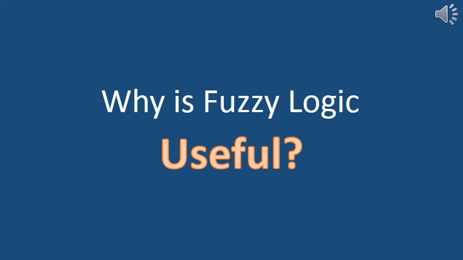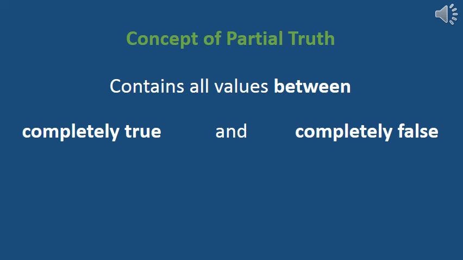We are now going to talk about why is fuzzy logic useful. Fuzzy logic is a superset of conventional logic, or Boolean logic, that has been extended to handle the concept of partial truth. The concept of partial truth contains all values between completely true and completely false. Completely true and completely false are also known as 1 and 0.